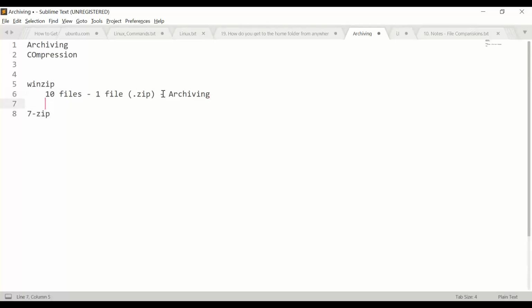That is one option. And the second option is, suppose these 10 files are 100 MB in size. After converting them into a zip file, what is the size of the zip file? On the basis of the files, contents and algorithms used by the zip software, you may get some advantage in disk space, something like the files compressed to 40 MB.